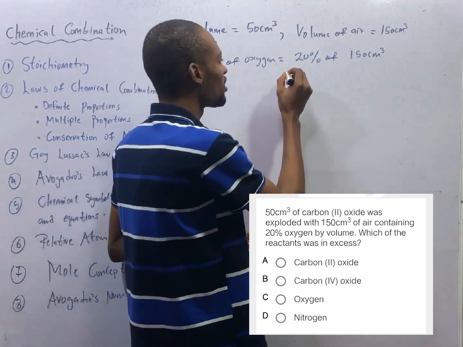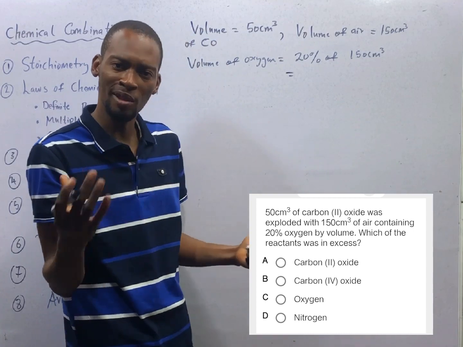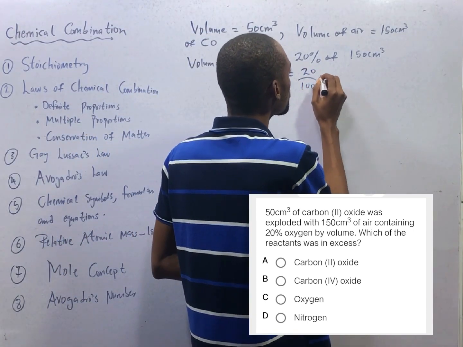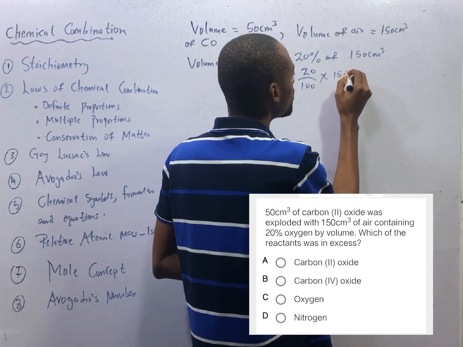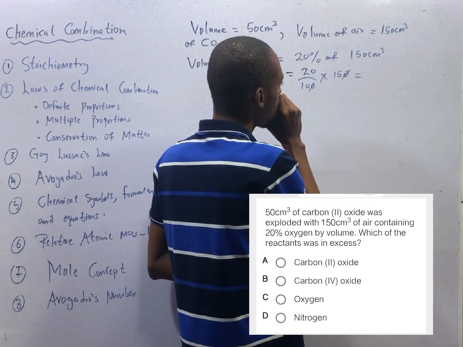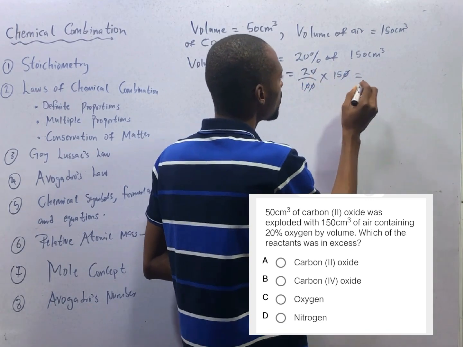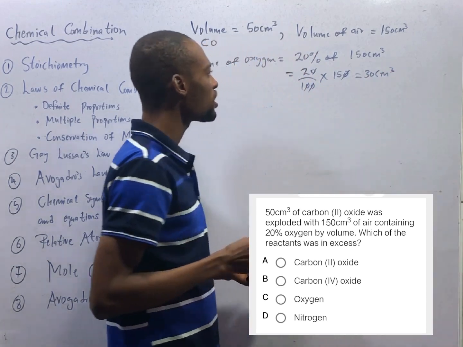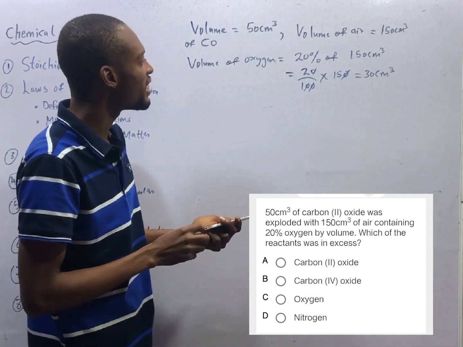Can we solve that? Percentage means over 100. So 20 over 100 times 150. This 10 cancels 10, this 10 cancels this. This will give you 30 cm cube, which implies that the oxygen in the air is 30 cm cube.